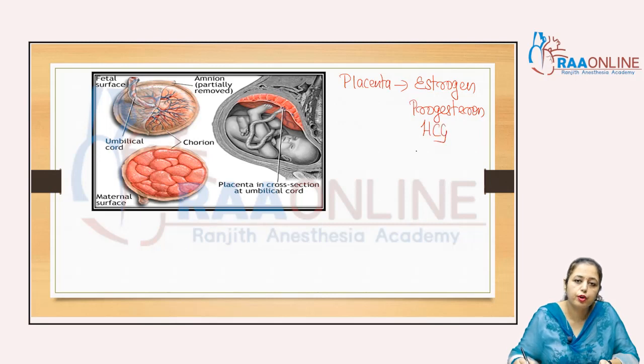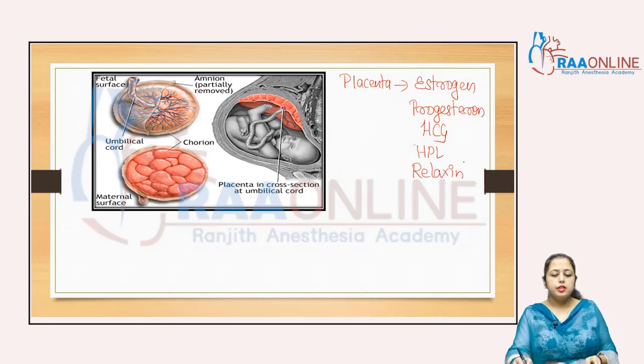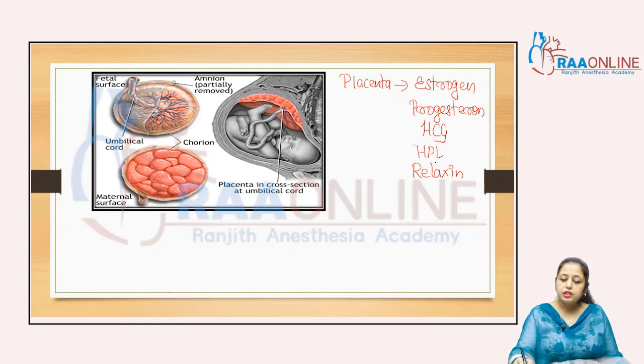HCG, that is human chorionic gonadotropin hormone, right? That is HPL, that is human placental lactogen, relaxin, right? All these hormones are secreted by the placenta after the third month.